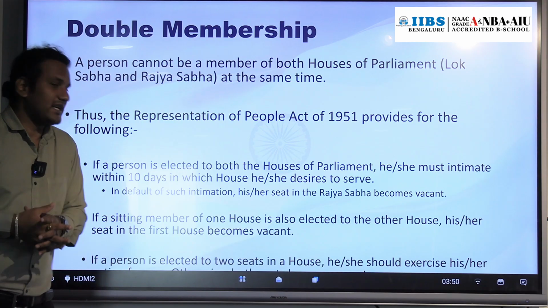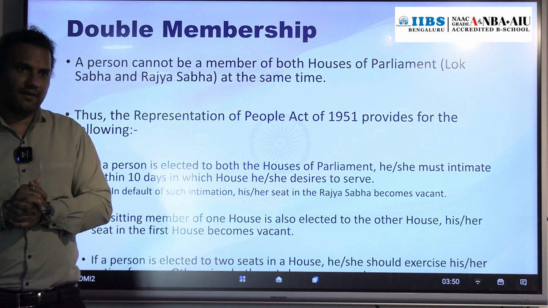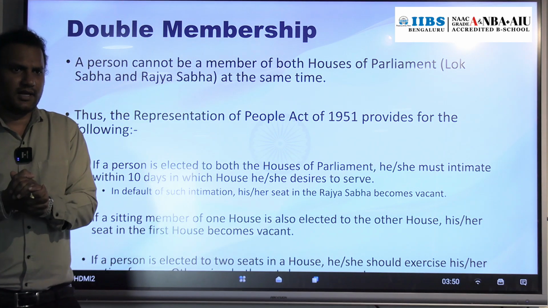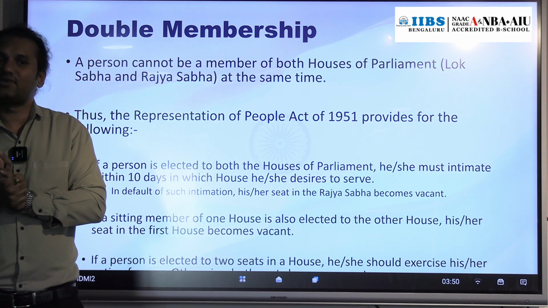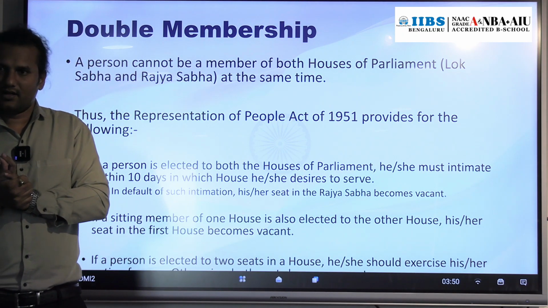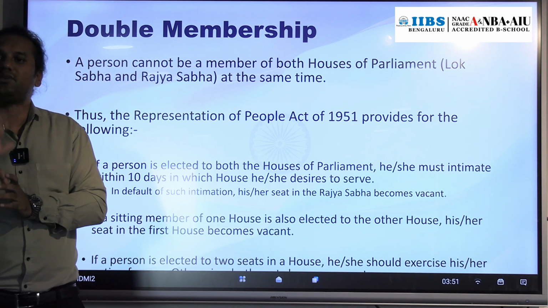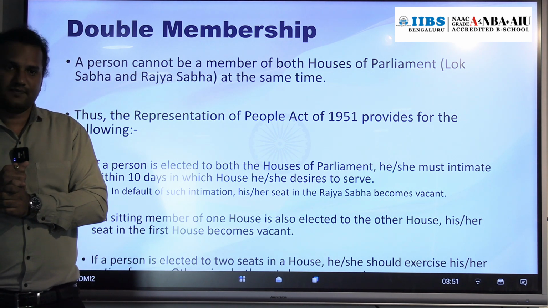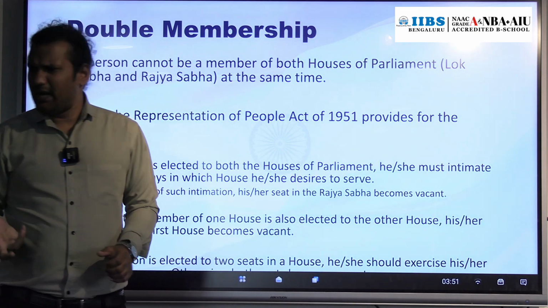And what do you call this? If a person is elected to two seats in the same house. There is a possibility that a person can be elected from two constituencies in the same house. At that time what will happen? At that time that person has to leave one seat. Okay, so these are the provisions for what might happen.